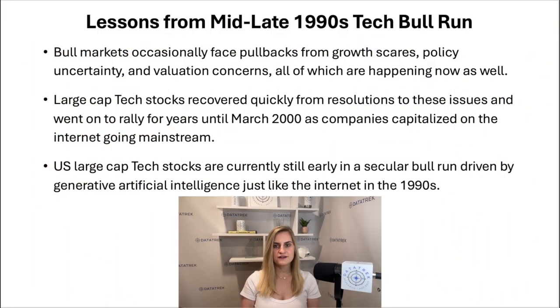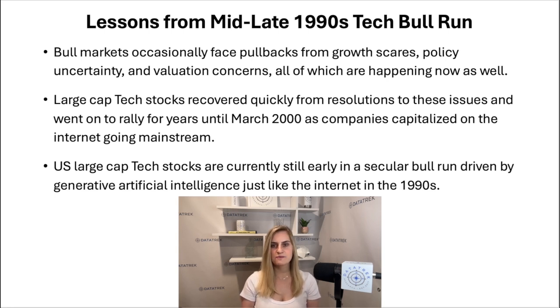So the takeaway here is that the mid to late 1990s experience shows bull markets occasionally face pullbacks from growth scares, policy uncertainty, and valuation concerns, all of which are happening now as well. But large cap tech stocks recovered quickly from resolutions to these issues and went on to rally for years until March 2000 as companies capitalized on the internet going mainstream.